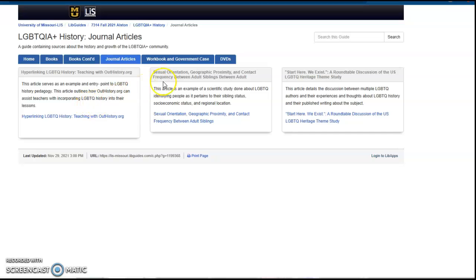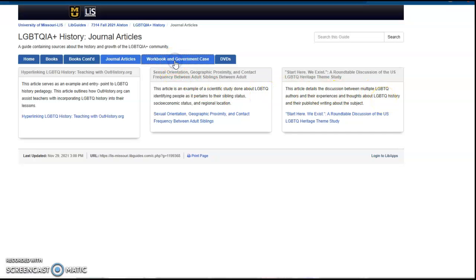This one deals with geographic proximity, and it's more of a scientific study about family relations and things of that nature for LGBTQ+ folks. This article is actually a discussion of LGBTQ authors, and so it's in an interview format with a Q&A. So this is a really interesting one if you're looking for direct thoughts from LGBTQ writers.